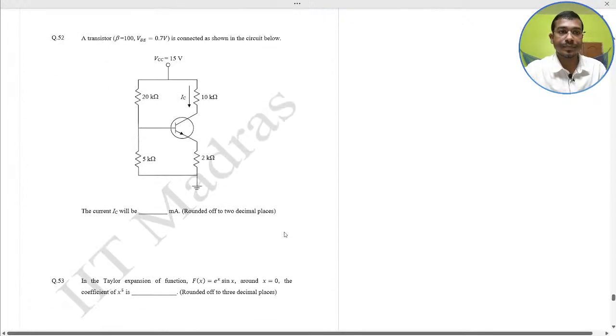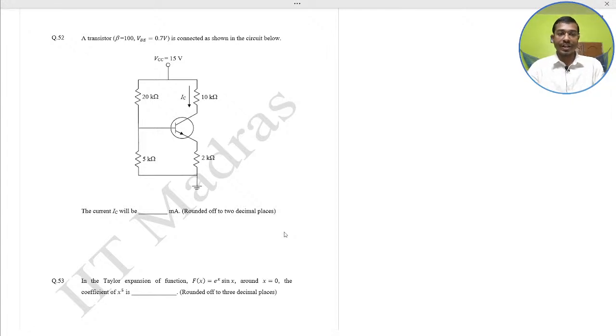Next. Very important question. A transistor is connected as shown in the schematic diagram. You have to find the collector current in milliampere. We will discuss this in your chapter summary in a nutshell class. So here apply KVL in two loops, loop 1 and loop 2.